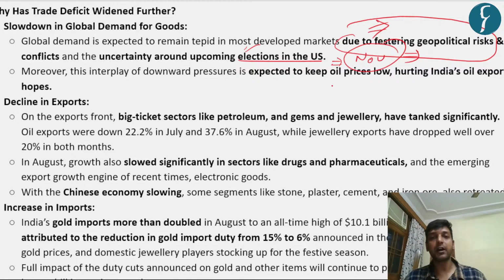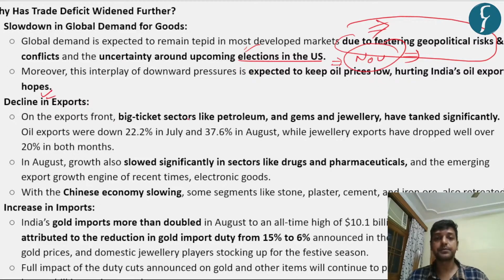It is one of the ways of earning for us, right? Because there is low demand in the global market, the export of this refined oil also gets compromised, and at the same time the prices of these refined goods will also be less. It means that the earnings from the export will be a little lesser as compared to earlier.